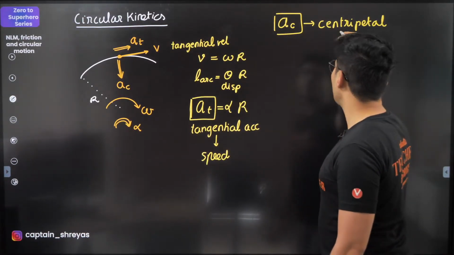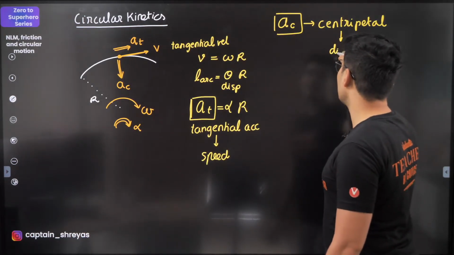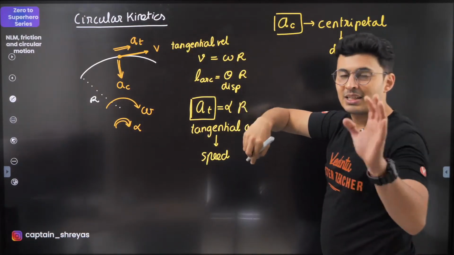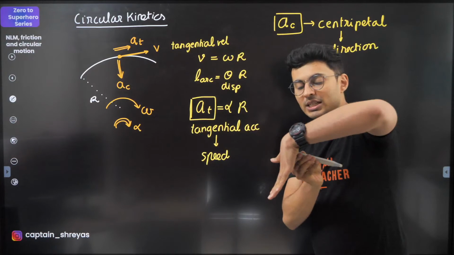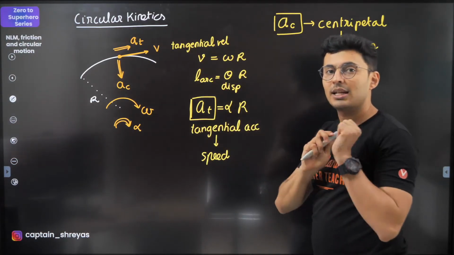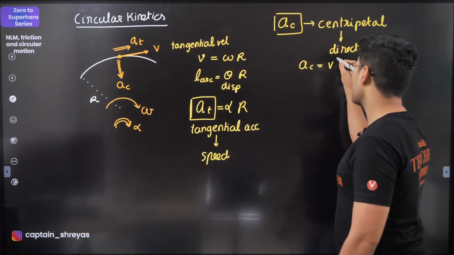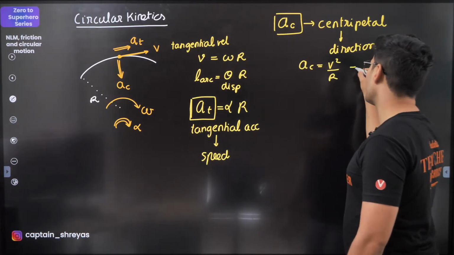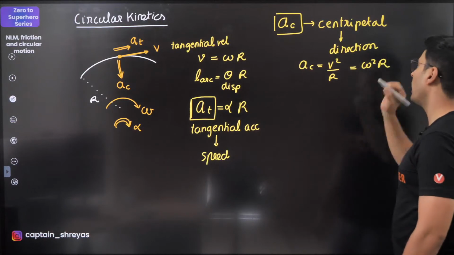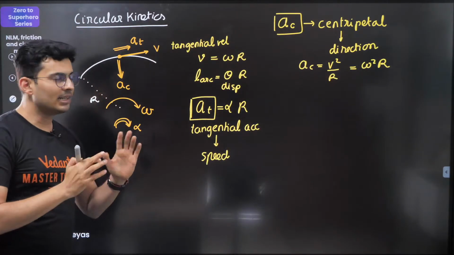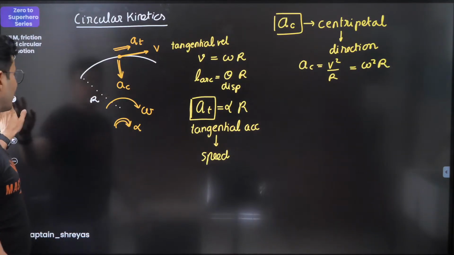This is responsible for changing the direction of the motion. So the perpendicular component changes direction, the component along the tangent changes the speed. And this value AC is v square by r, you can also write it as omega square into r, one and the same thing. You can write it in any possible way that you want.